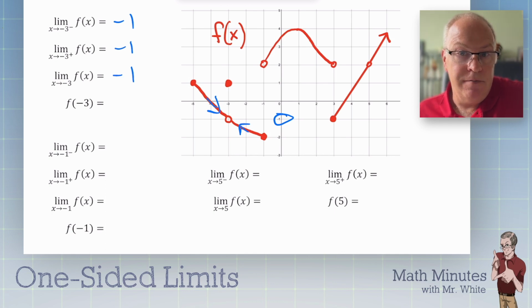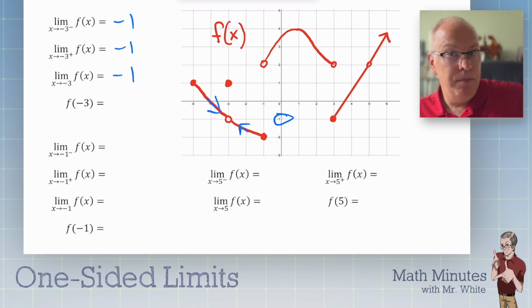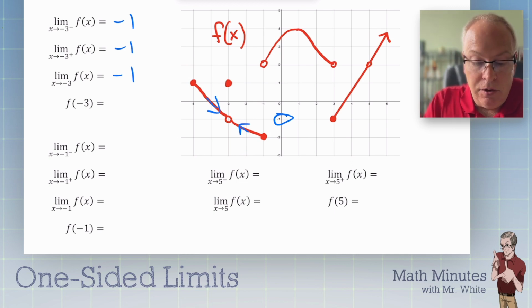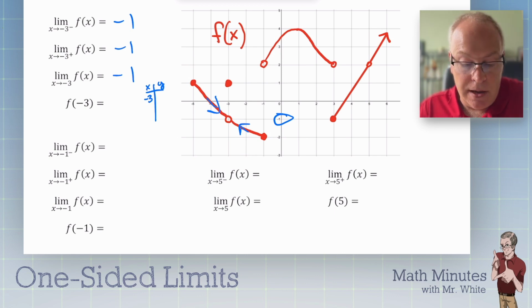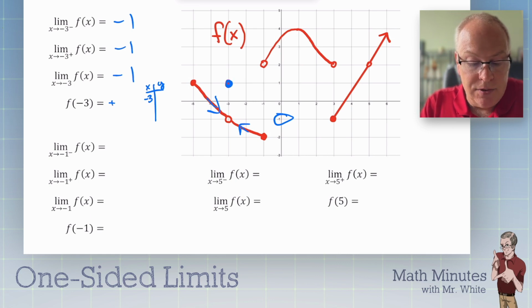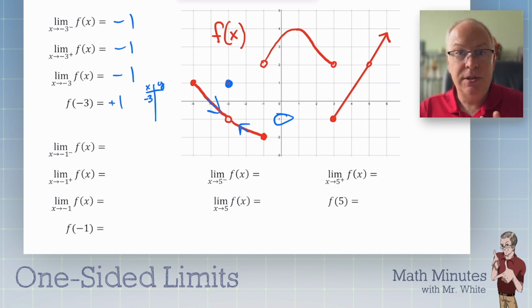Now what about f of -3? What does that notation mean? That's just asking you to go to the t-chart and ask yourself what y corresponds to x equals -3. And that's way the heck up here, folks. So this is +1. The limit still exists there. Doesn't really matter. It's just a reality. And I wanted to review the whole notation thing here.